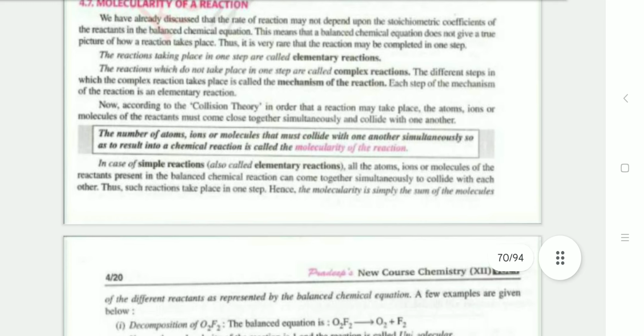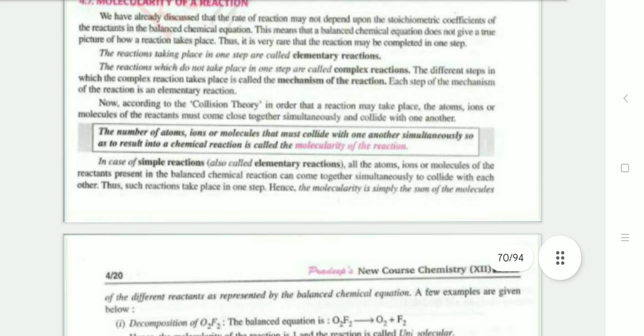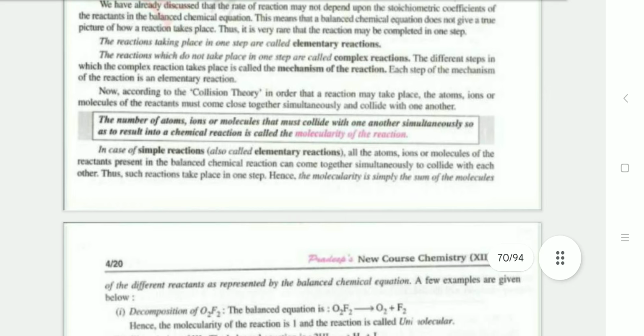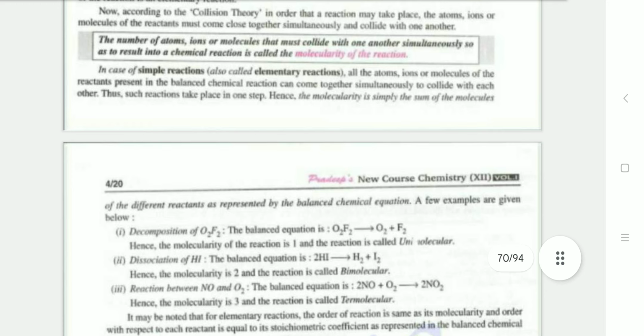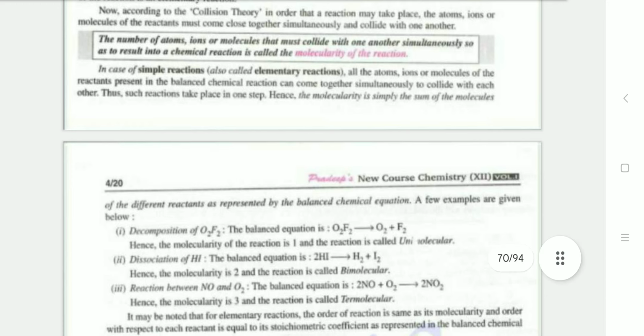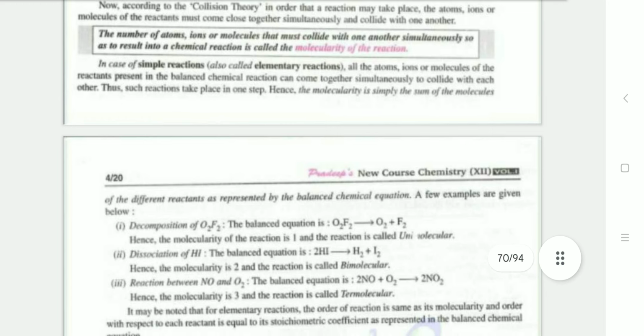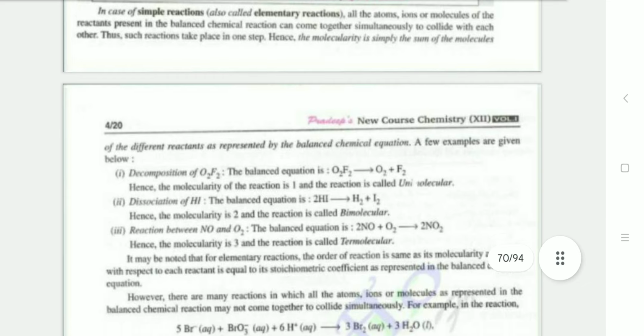According to the collision theory, the number of atoms, ions or molecules that must collide with one another simultaneously to result in a chemical reaction is called the molecularity of the reaction. In case of simple reactions, called elementary reactions, the molecularity is simply the sum of the molecules of reactants in the balanced chemical equation.